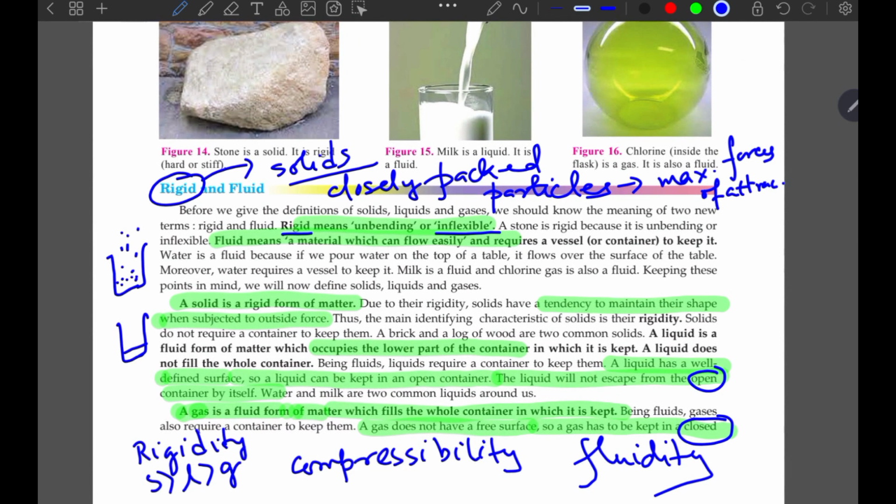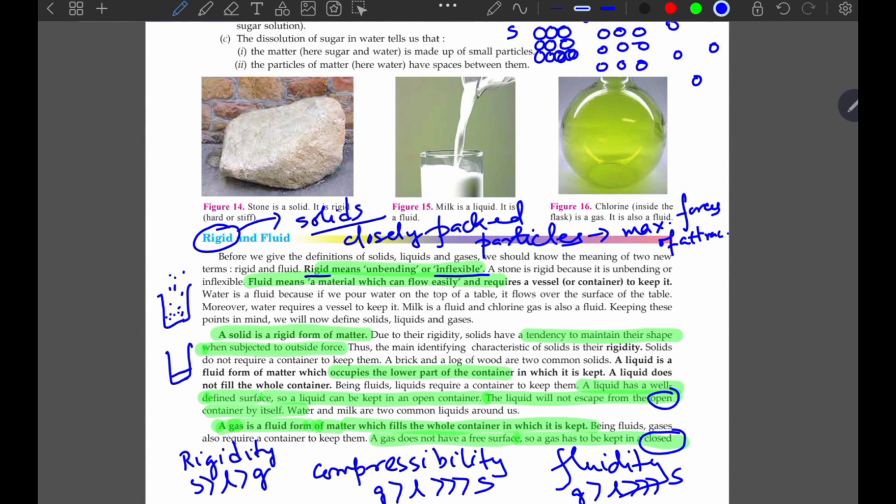Go to compressibility. Gases are highly compressible compared to liquids, and of course solids are almost incompressible. Go to fluidity. Gases have more fluidity than liquids, and solids do not have the property of fluidity.